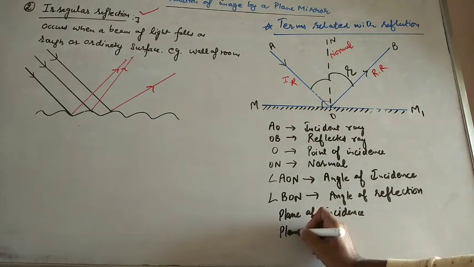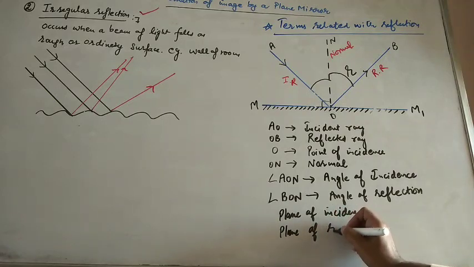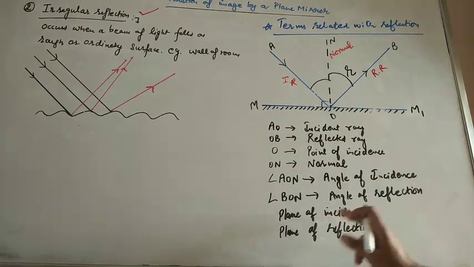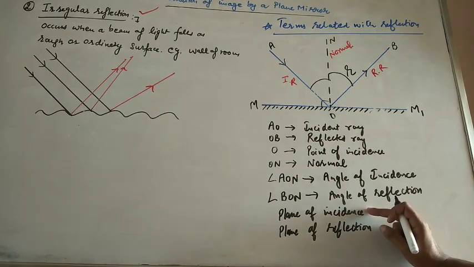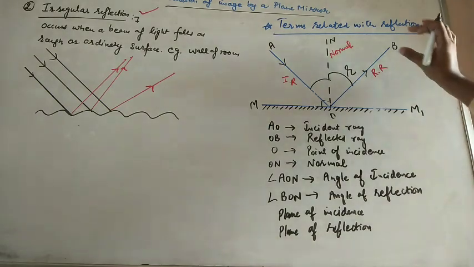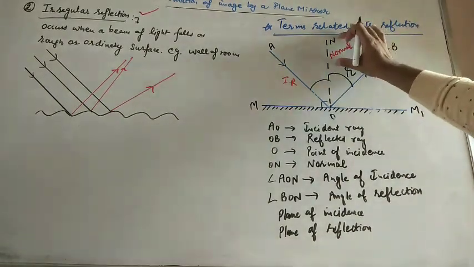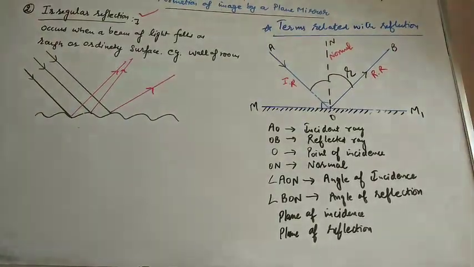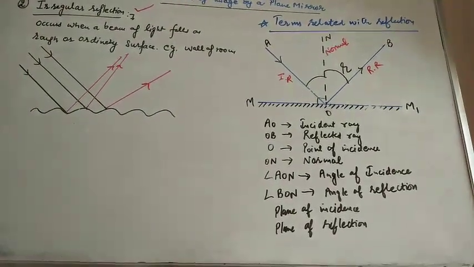The second one is the plane of reflection. That is exactly the same as the plane of incidence, but in place of incidence you consider reflection. So the plane which contains the reflected ray as well as the normal is again called the plane of reflection, the plane of the board, right?